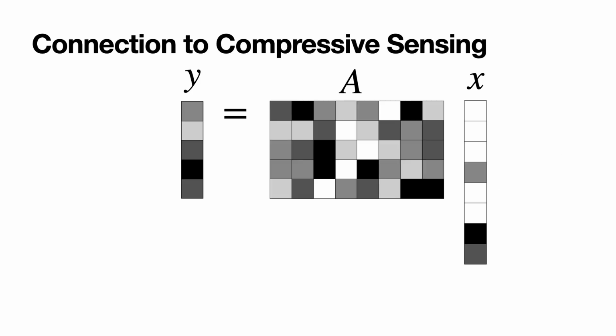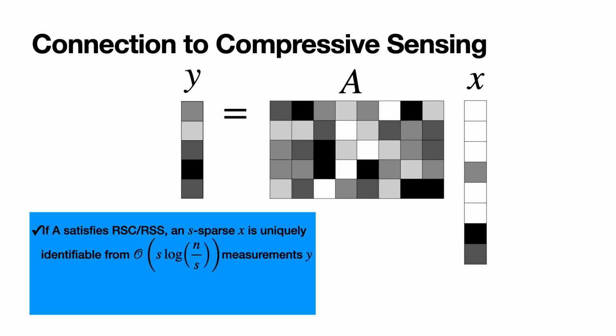Many methods exist that trade off computation time, memory, and accuracy, but to our knowledge, none of these approaches come with theoretical guarantees. To bridge this gap, we leverage a connection to compressive sensing. Say we have a large unknown vector x, but we are told that most of its entries are 0. We get to take a small set of linear measurements y, from which we want to recover x. Compressed sensing tells us that if our sensing matrix A satisfies certain properties, then we can uniquely identify the full sparse vector x from a small number of measurements.